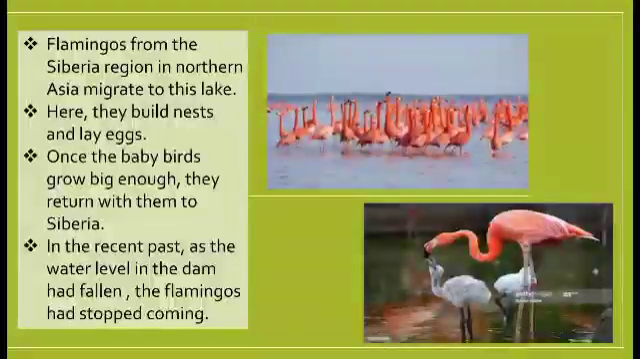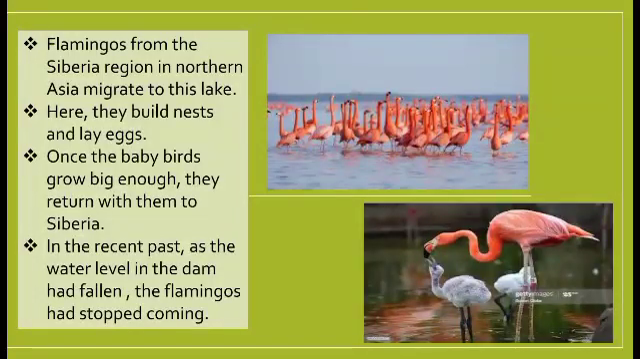Another type of bird is the flamingo. From the Siberian region, they migrate to the lake that is present in northern Asia. Here they reproduce, that is, they give birth to their young ones. They build nests and then they lay eggs.